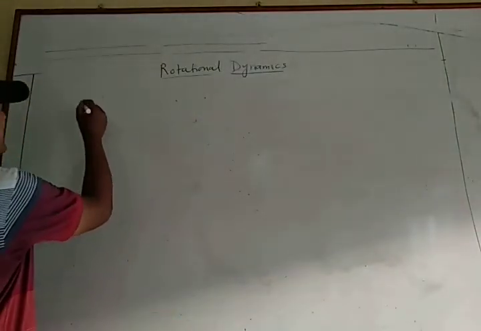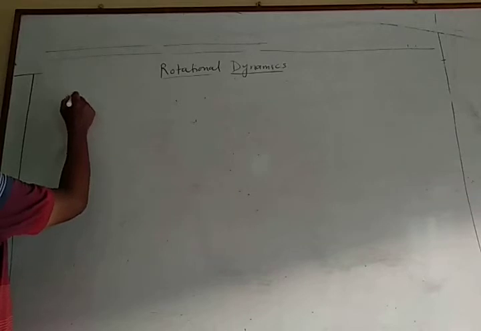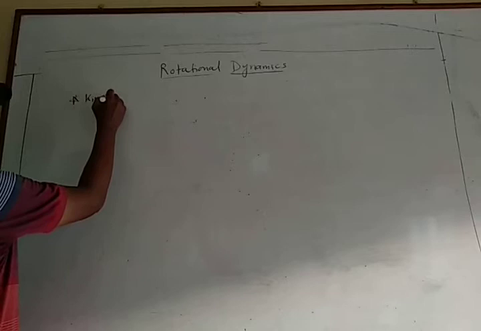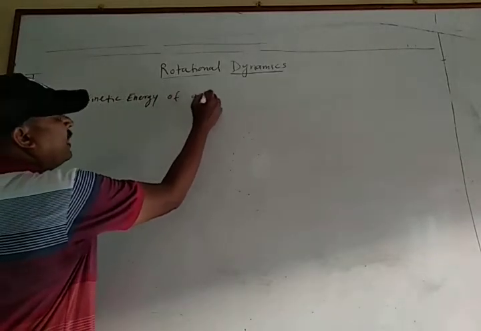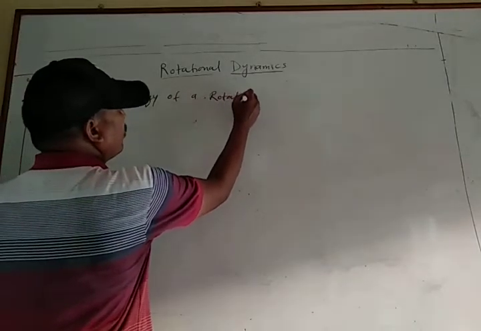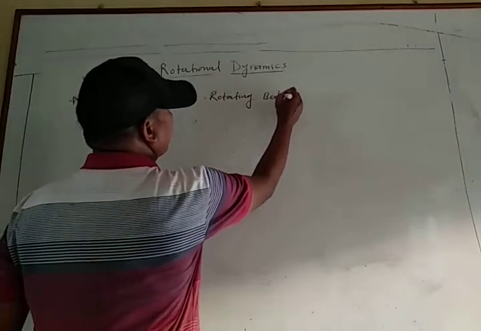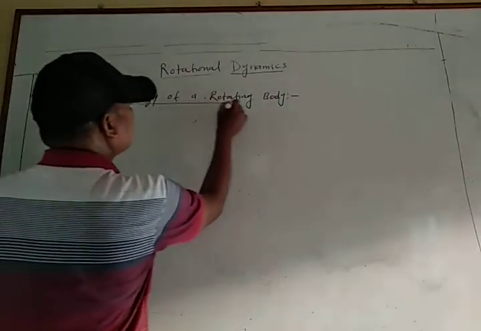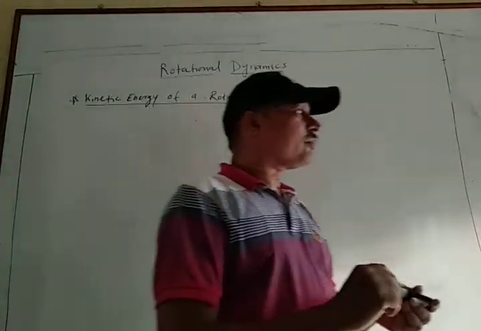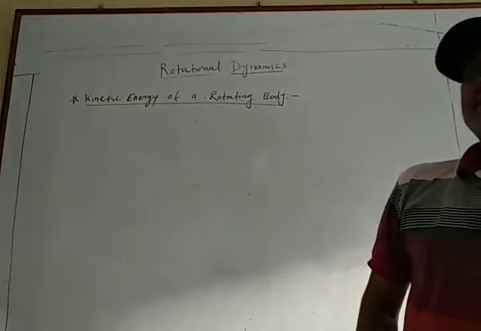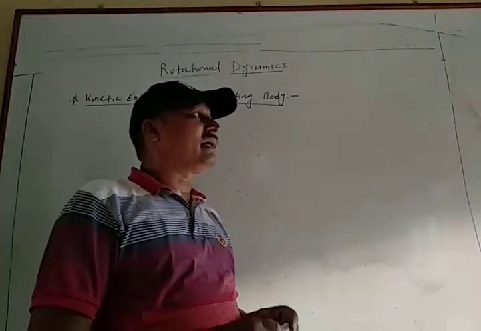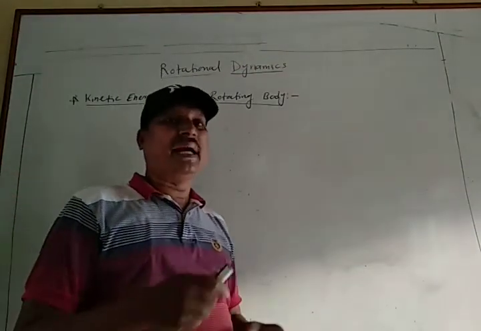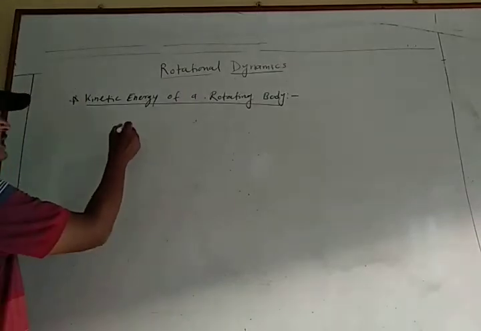The kinetic energy of a rotating body is equal to the sum of the kinetic energy of the translational particles. Then consider a rigid body.